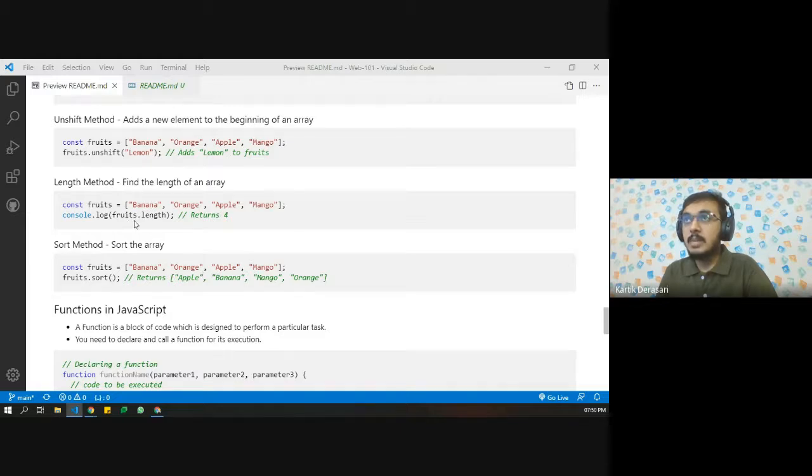These are the main methods which are generally used with arrays, and there are a lot of other methods which you can check later, because JavaScript is very vast, as we saw today. There is a lot of learning to do, and these are pretty basic functions and functionalities which a beginner needs to know.